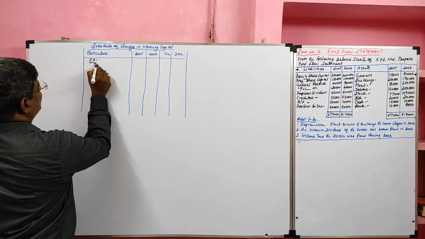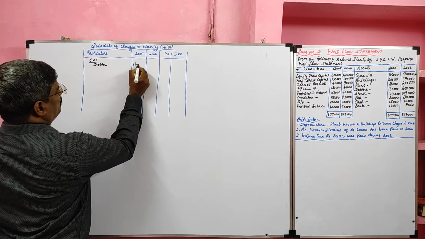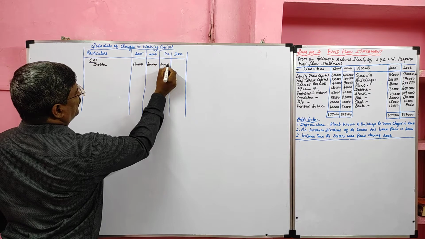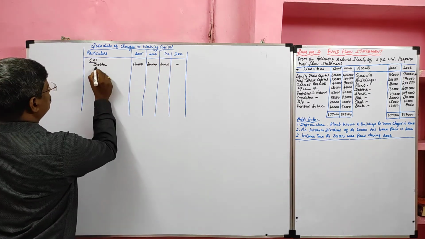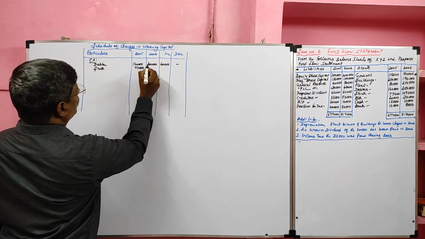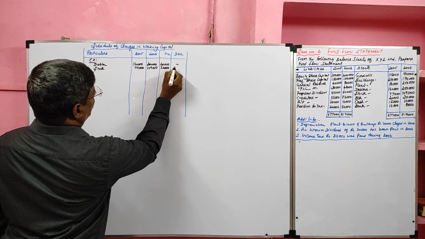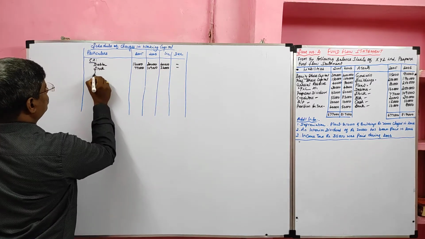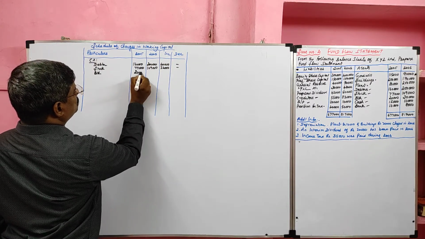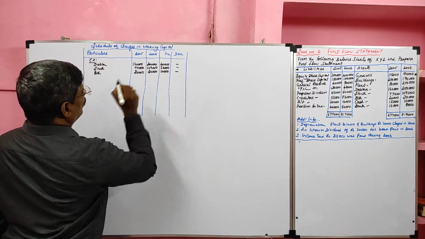The first current asset is debtor. Debtor opening balance 1,60,000, closing balance 2 lakh. So there is an increase in working capital. Then stock. Stock opening balance 77,000, closing balance 1,09,000. There will be an increase in working capital. Then bills receivable. Bills receivable opening balance 20,000, closing balance 30,000. There will be an increase in working capital.